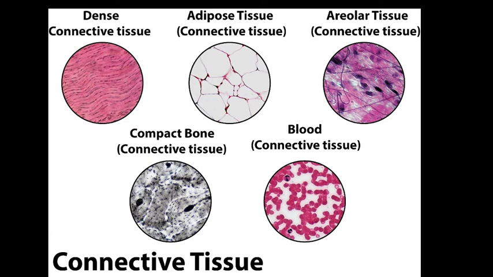Okay, now the third one is adipose tissue. It consists of a large number of oval and rounded adipose cells. It is present just below the skin, between the internal organs, and in yellow bone marrow. Okay. If we talk about function, adipose tissue acts as a food reservoir by storing fat. It also acts as an insulator and regulates body temperature. Okay, now these three are covered.